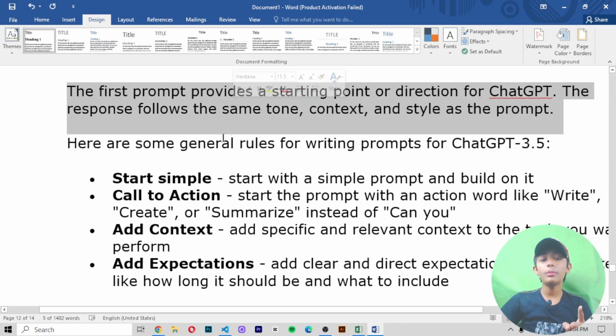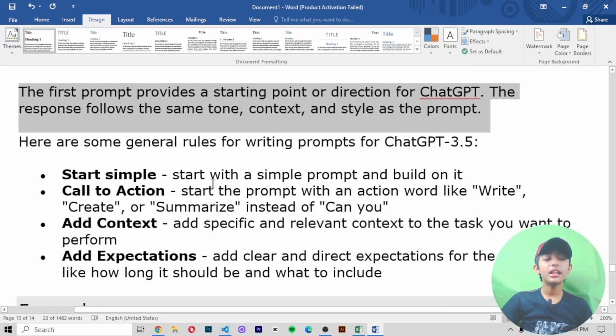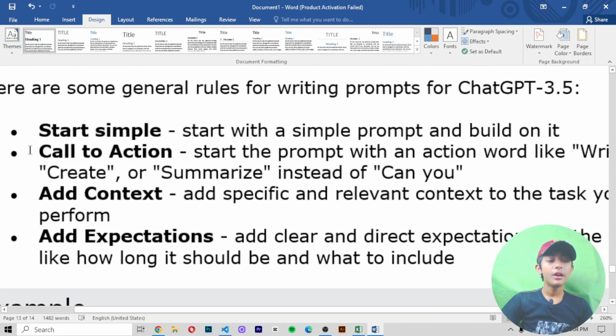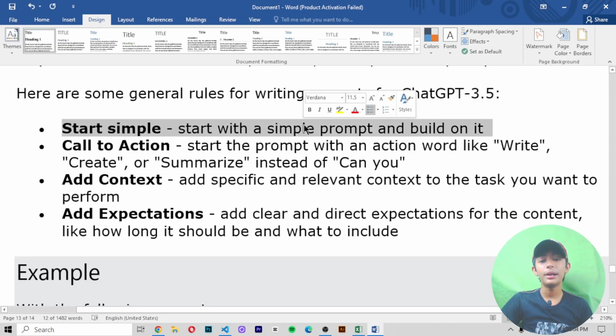First, the prompt provides a starting point or direction for ChatGPT. The response follows the same tone, context, and style as the prompt. Here are some general rules for writing prompts for ChatGPT 3.5. First is start simple. Start with a simple prompt and build on it.